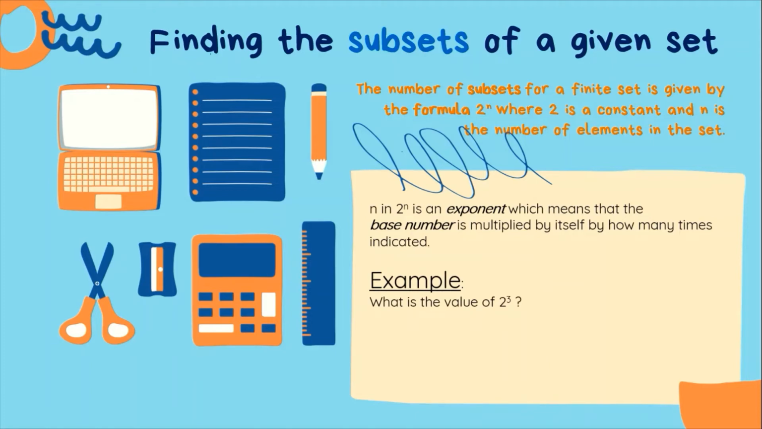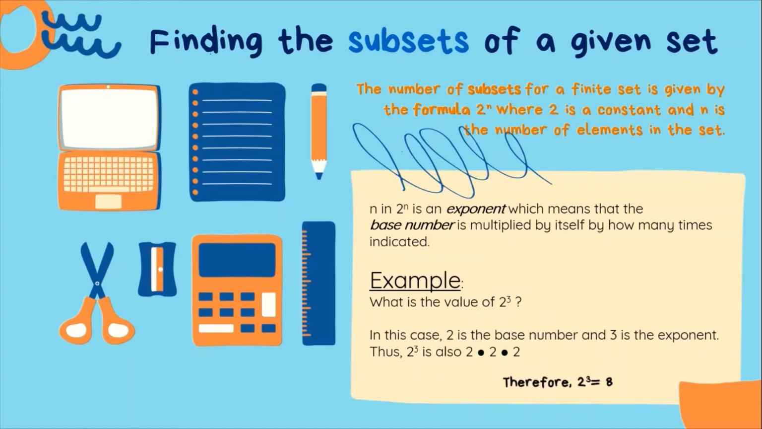This is an example. What is the value of 2 raised to 3? In this case, 2 is the base number, and 3 is the exponent. Thus, 2 raised to 3 is also 2 times 2 times 2, meaning 3 beses natin imumultiply si 2 sa sarili niya. Therefore, 2 raised to 3 is equal to 8 dahil 2 times 2 is 4 and then 4 times 2 is 8.